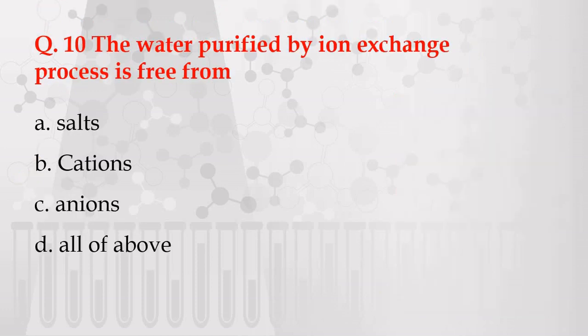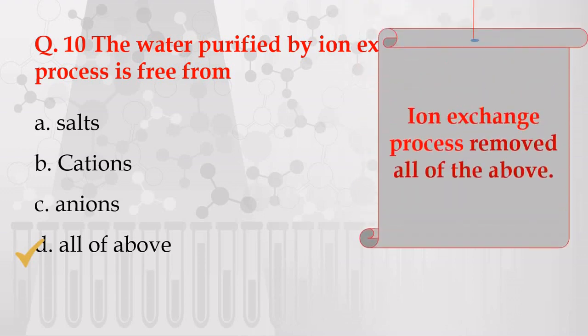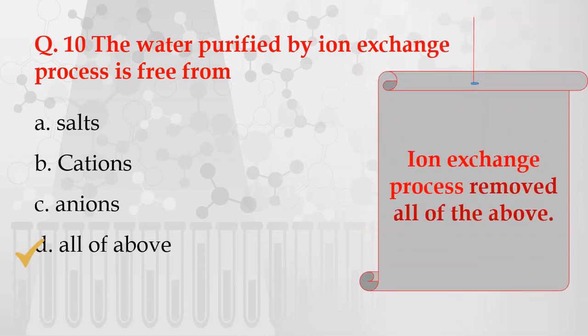Question number 10. The water purified by the ion exchange process is free from. The options are given: A. Salts, B. Cations, C. Anions, D. All of the above. The correct answer is all of the above, because the ion exchange process removes all of the above: salts, cations and anions present in water.